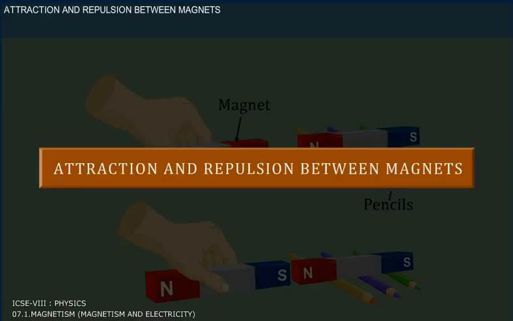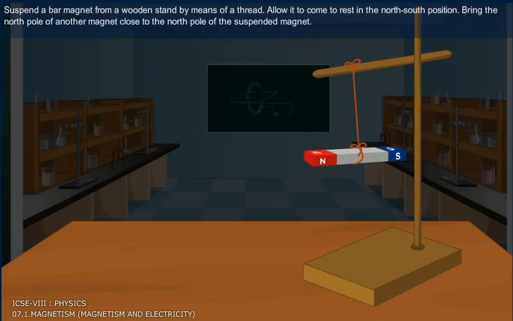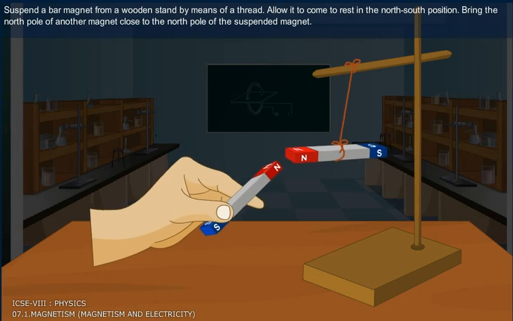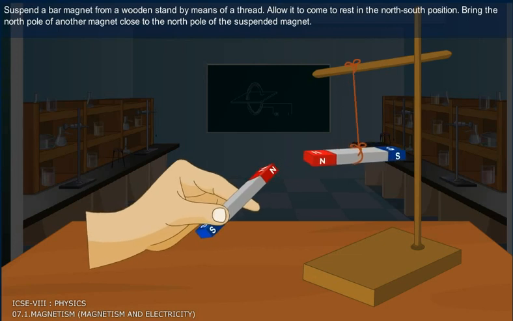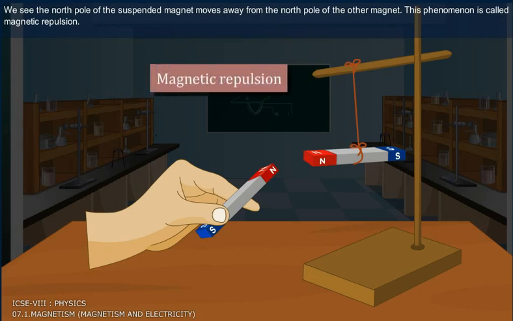Attraction and repulsion between magnets. Suspend a bar magnet from a wooden stand by means of a thread. Allow it to come to rest in the north-south position. Bring the north pole of another magnet close to the north pole of the suspended magnet. We see that the north pole of the suspended magnet moves away from the north pole of the other magnet. This phenomenon is called magnetic repulsion.